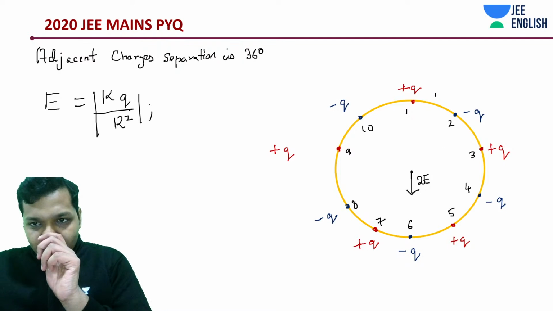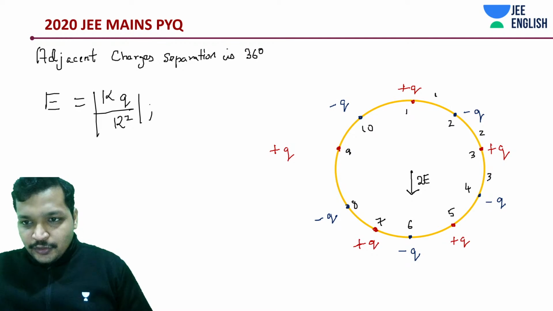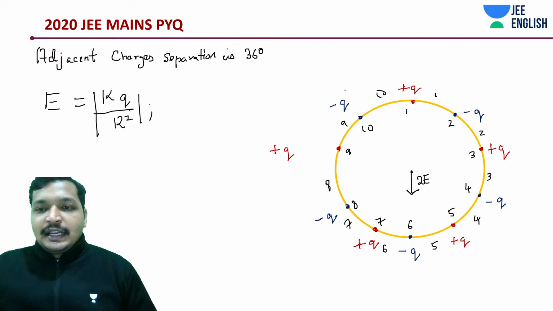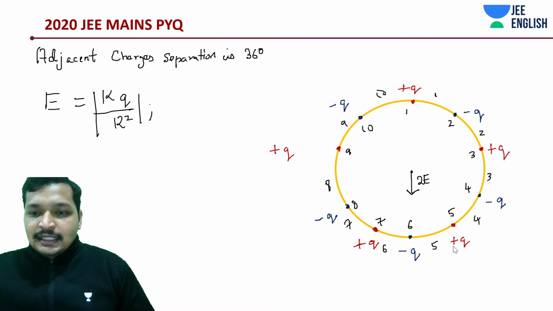I'm just getting confused about what can go wrong. 1, 2, 3, 4, 5, 6, 7, 8, 9. Yeah, correct. I think there is an issue with the answer.